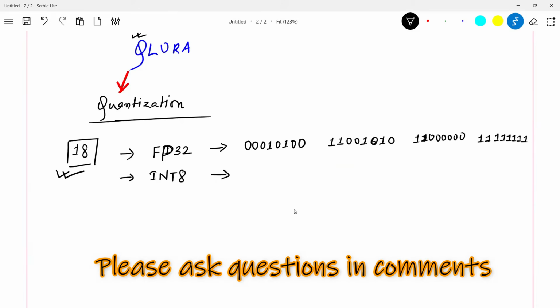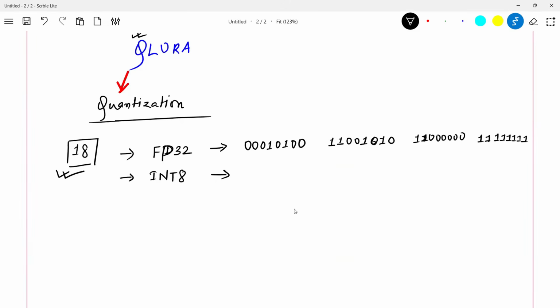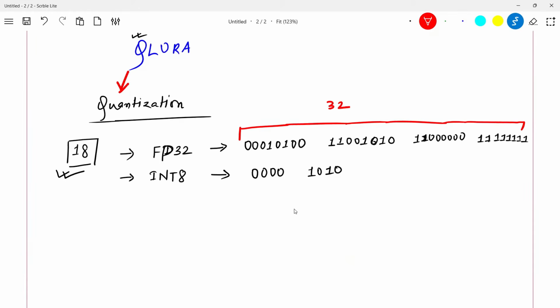The other way in which you can represent number 18 is 1, 2, 3, 4, 1, 2, 3, 4, and then 1, 2, 3, 4. Okay, 4 plus 4, 8. So if you can see the difference here, how many bits am I utilizing here? 32. So that's why I call it FP32. Here, how many am I utilizing? 8. That's why we call it INT8.